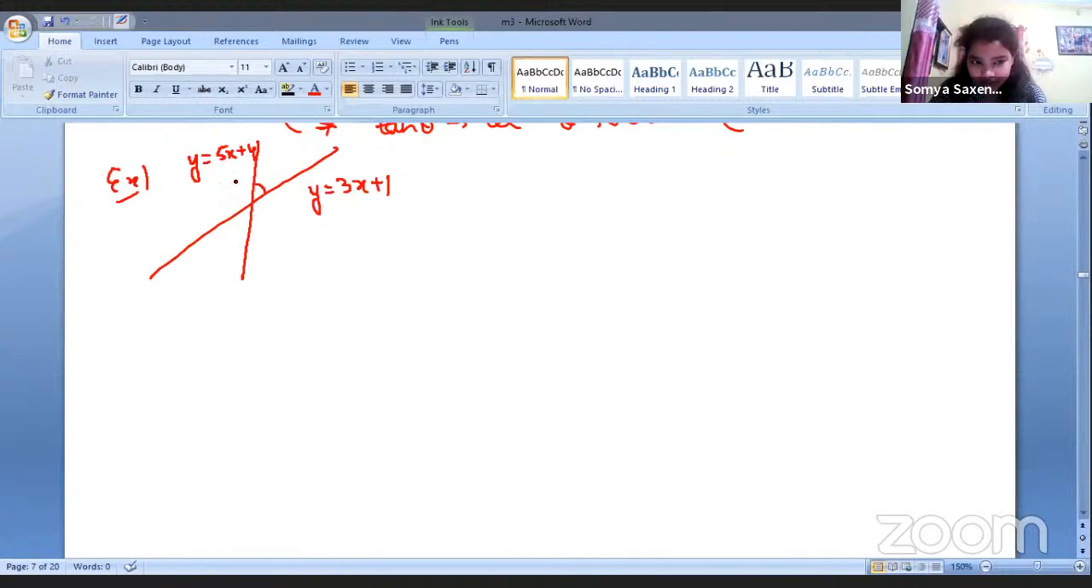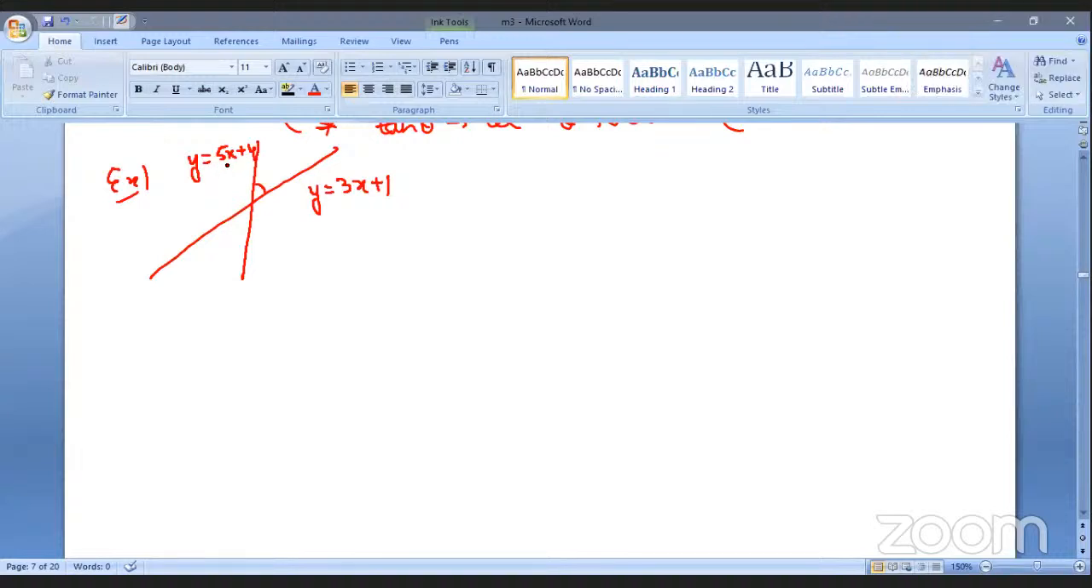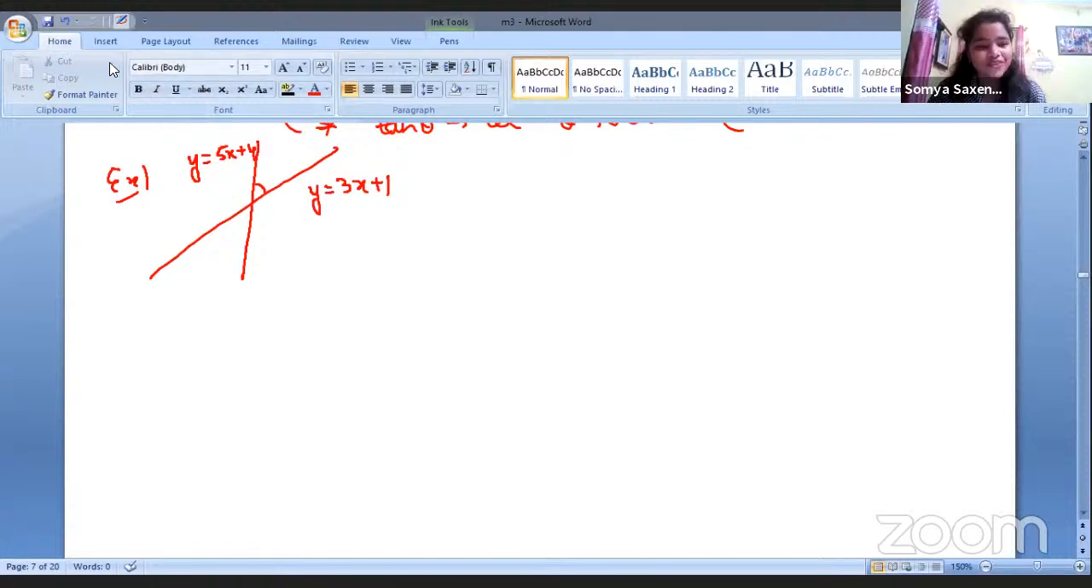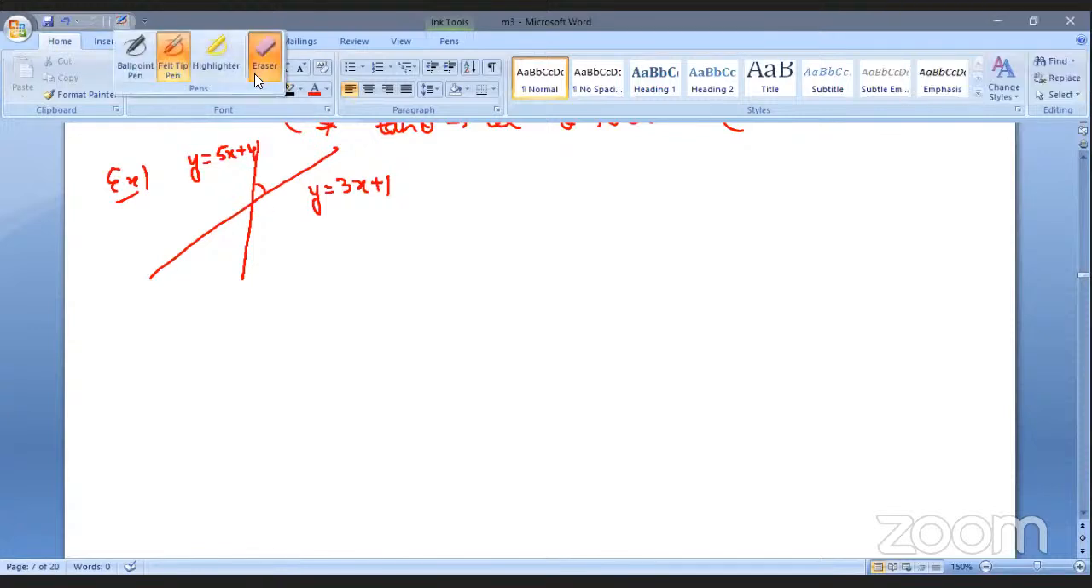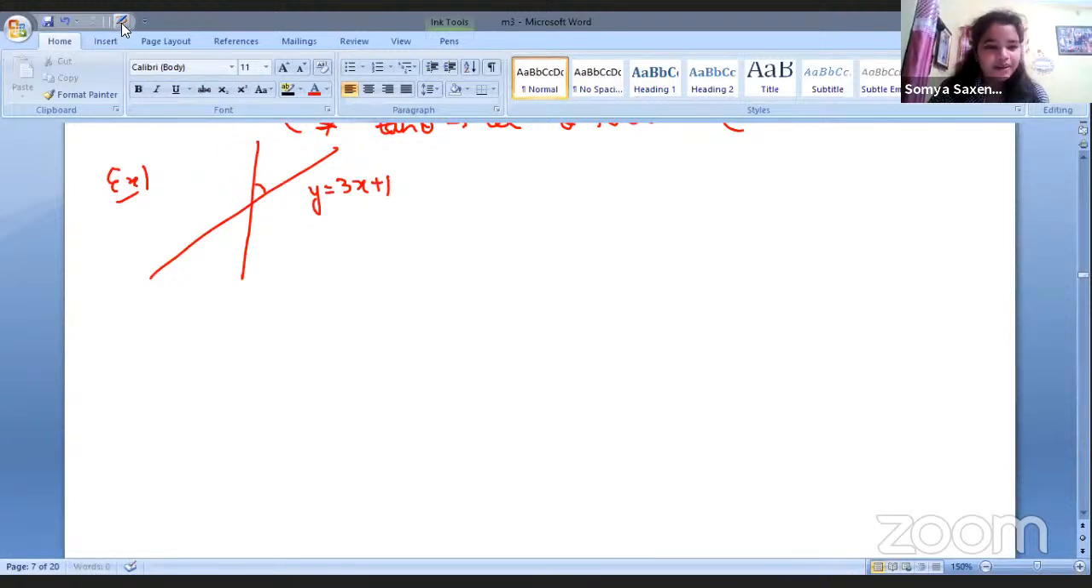5x. Why is it this equation? You're asking this? No, y equals 5x plus what? 4. I'm writing it again, no issues. Sorry, I'm slightly bad at writing, but I'm writing it again. y equals 5x plus 4.